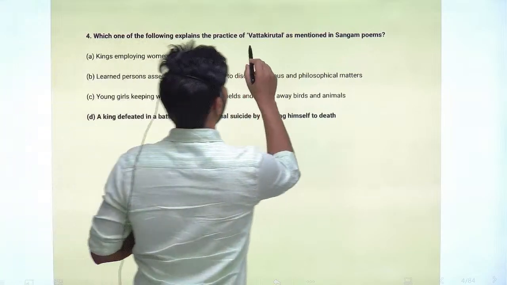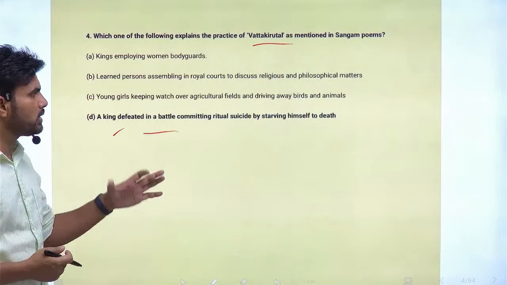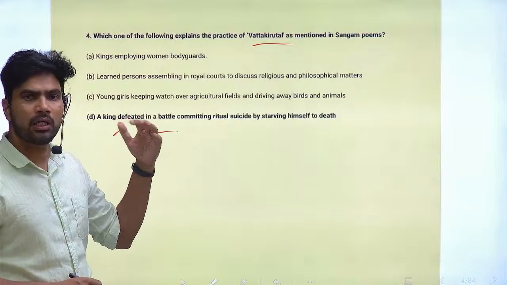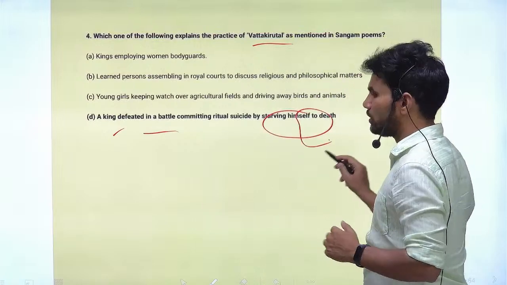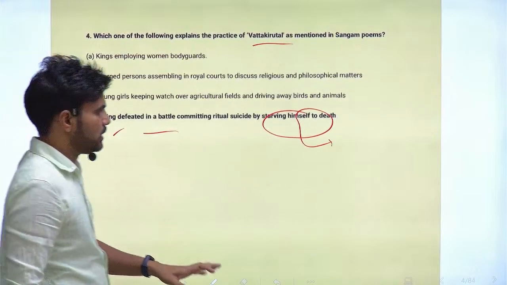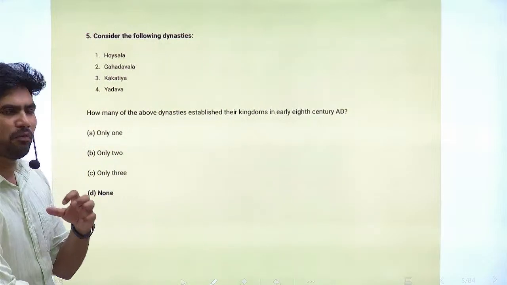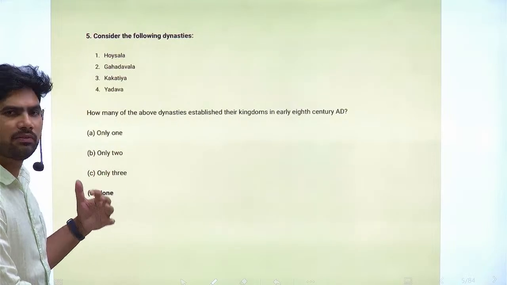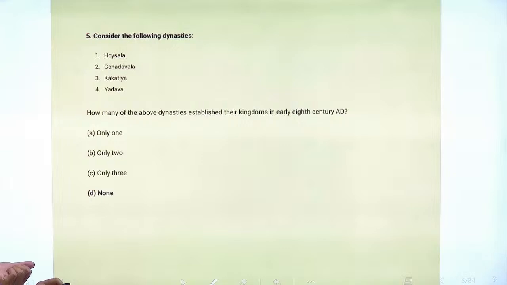Vattakirutal means a king defeated in a battle committing ritual suicide by starving himself to death. That is the meaning of Vattakirutal mentioned in the Sangam literature. It is something related to the Sallekhana Vrata practiced by the Jains. So this is the correct answer. These are somewhat straightforward questions, but you should have the information to answer them. If you do not know exactly, it becomes very difficult, because there is very little scope for guesswork.